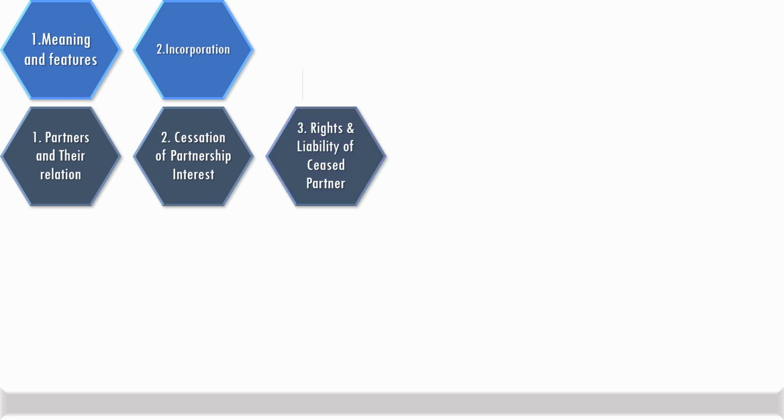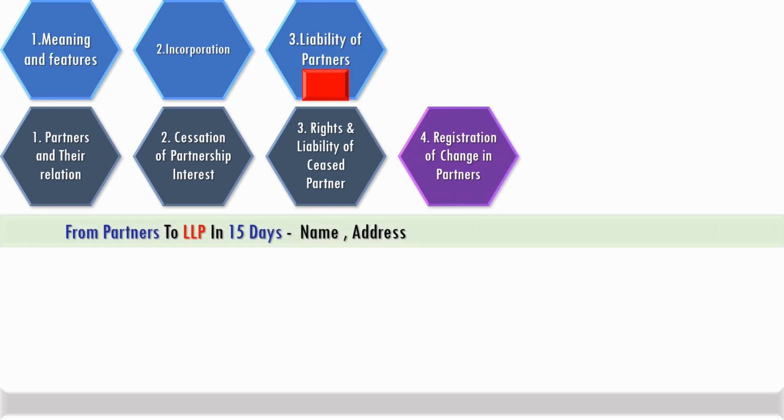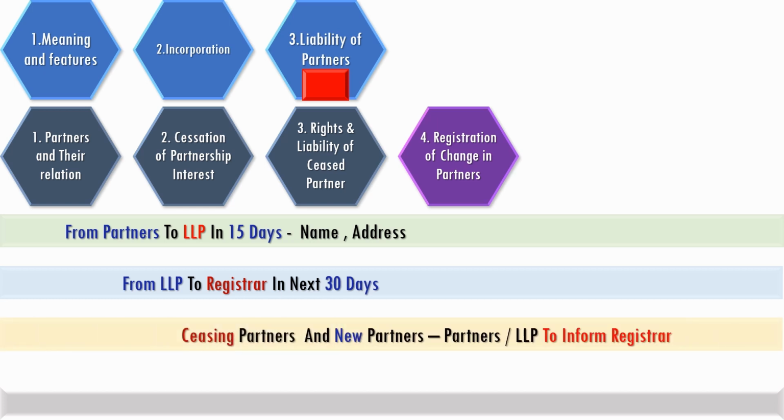As regards the change in partners and their particulars, names and addresses change. Partners have to inform the LLP in 15 days and the LLP has to inform the registrar within the next 30 days. And outgoing partners and new partners can inform the registrar directly, or they can inform through the LLP.